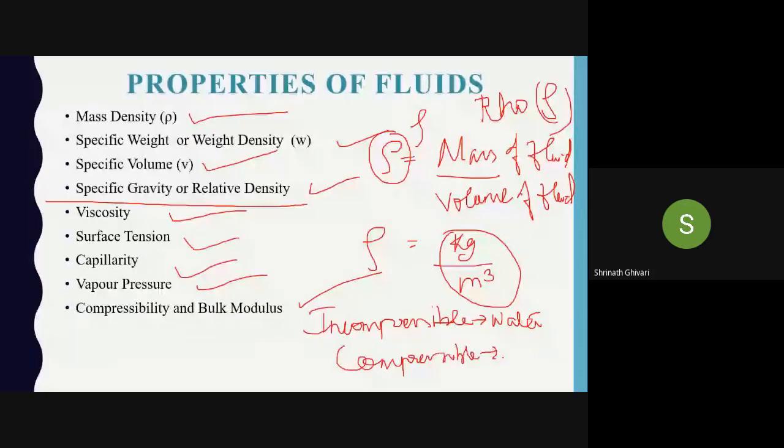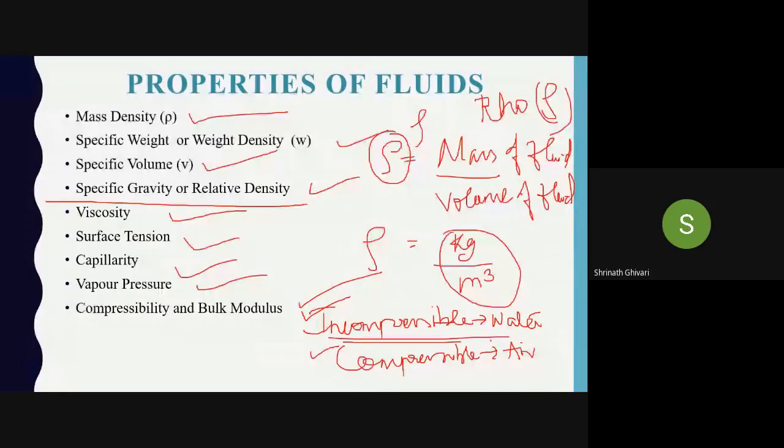Now, can anyone tell me whether density is constant for compressible or incompressible? Density is constant for incompressible, right?